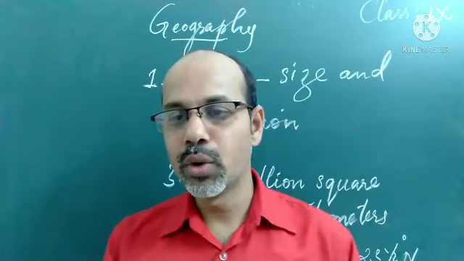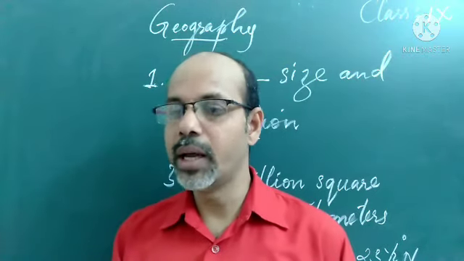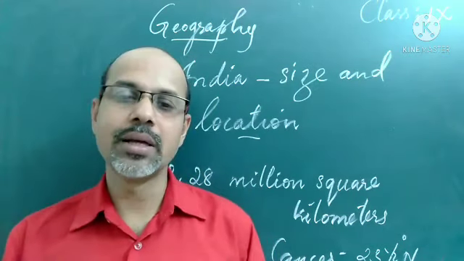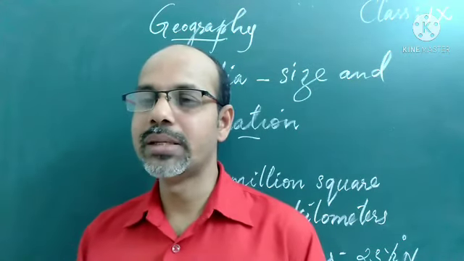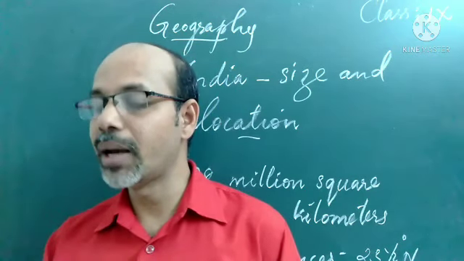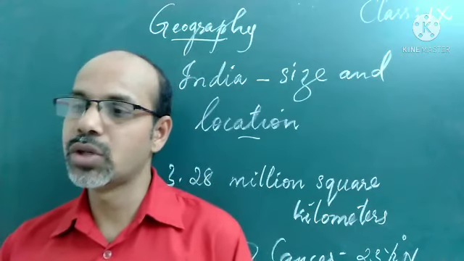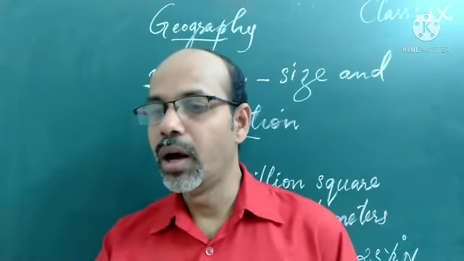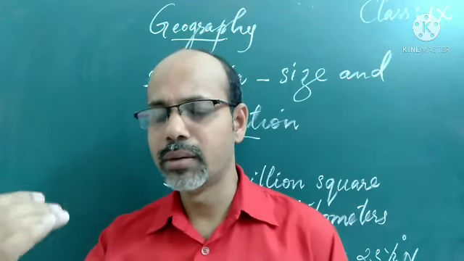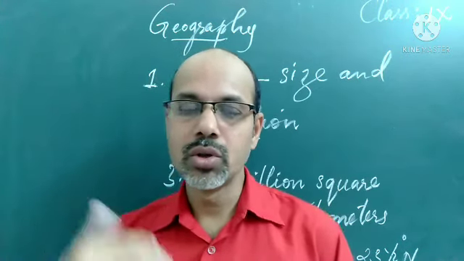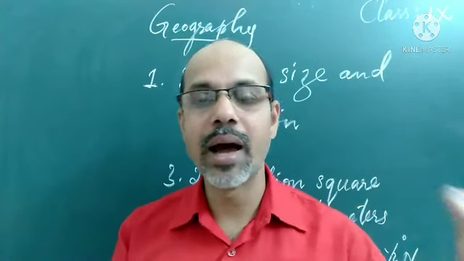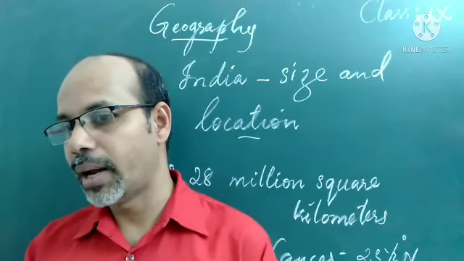Some other island groups we can find in the Indian Ocean, in the Bay of Bengal and Arabian Sea. The Lakshadweep Islands are lying in the Arabian Sea in the southwestern part of India. At the same time, the Andaman and Nicobar Islands are lying in the eastern direction of our country in the Bay of Bengal. These are the two important island groups.